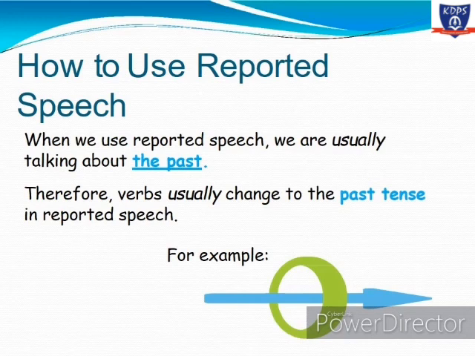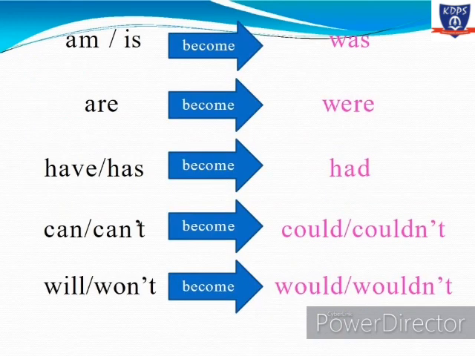So that all becomes the past tense. Therefore the verbs usually used in reported speech are of the past tense. For example, whenever in direct speech you are using is, am, in indirect it will become was. If you are using are, in indirect speech it will become were. Similarly, has, have, in indirect will be had. Can, can't would be could, couldn't, and will, won't will be would, wouldn't.